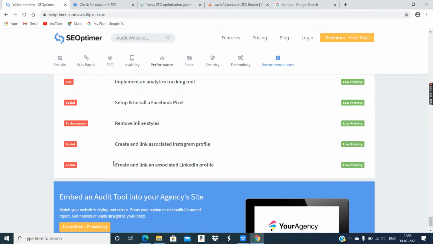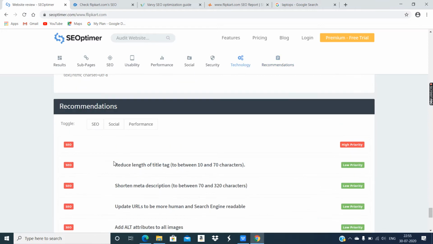Now, recommendations. These are the recommendations which can be followed by Flipkart.com to improve their website. On a high priority basis, nothing. The website is good. Security wise, it's good. Usability and performance wise, it's great. It has got an A plus grade, and security also an A grade. That means definitely the website is very reliable. So there is no improvement needed on a high priority, urgent basis.